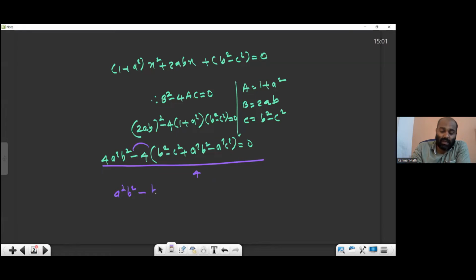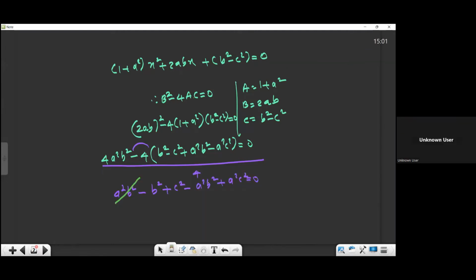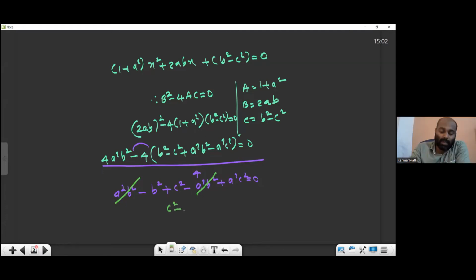So when you're taking inside, minus b square plus c square minus a square b square plus a square c square equal to 0. Now a square b square is cancelled. Now c square plus a square c square equal to, minus b square transposed. C square is common, so 1 plus a square equal to b square. This is what you want to prove.